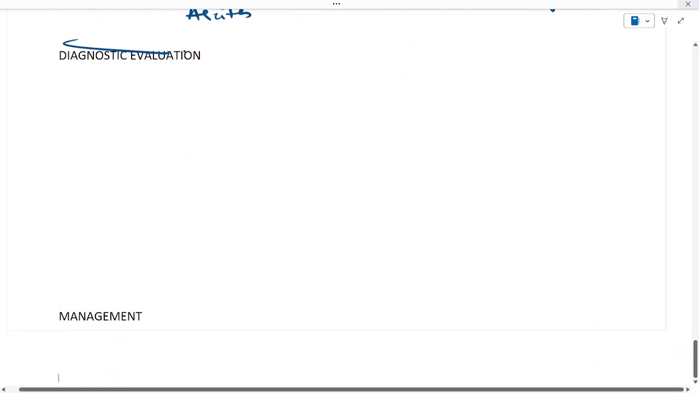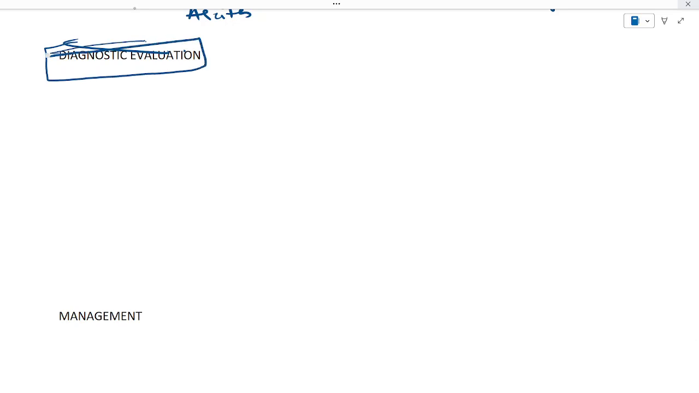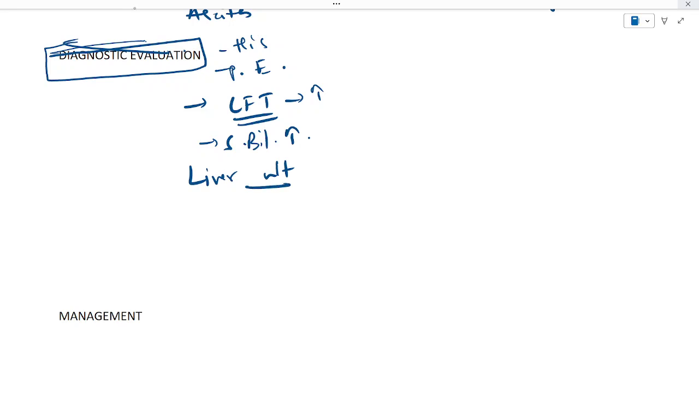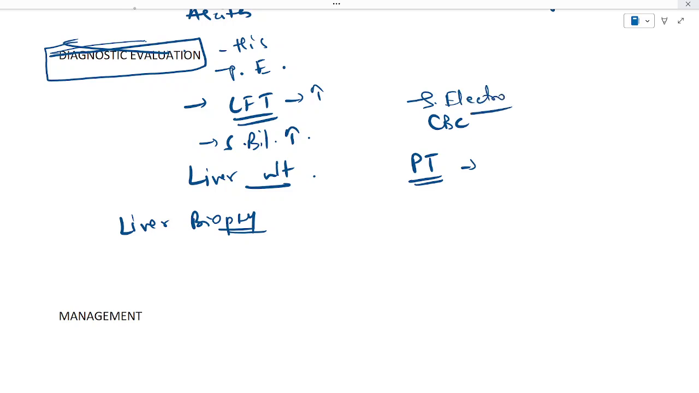And now moving further with the diagnostic evaluation. A very good diagnosis involves proper history taking, followed by the physical examination. You will find all the liver function tests to be elevated. There will be a rise in AST, ALT, GGT, and ALP, and an increase in serum bilirubin. Liver ultrasound is to assess the severity of cirrhosis. Liver biopsy is to identify the liver cell changes and alteration in the lobular structures. Also, prothrombin time would be prolonged. CBC and serum electrolytes are also diagnostic tests.